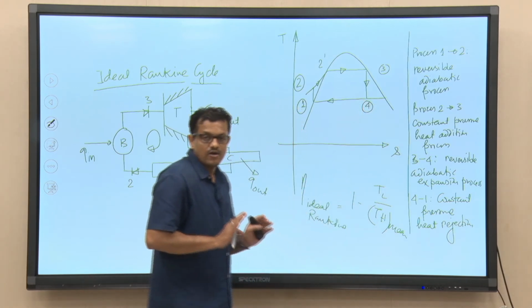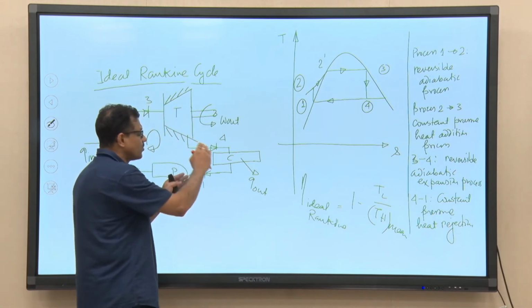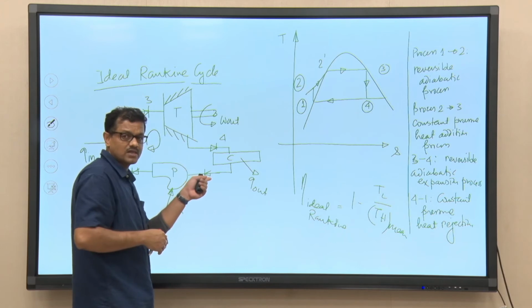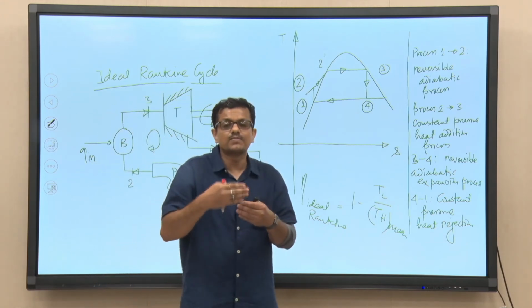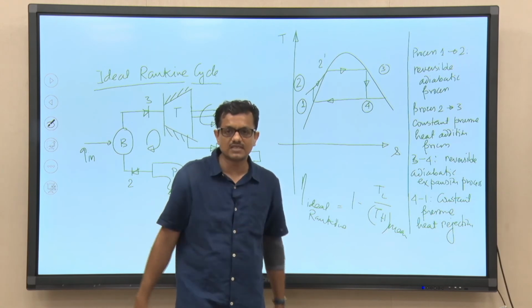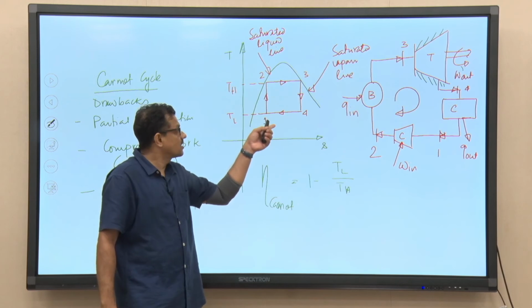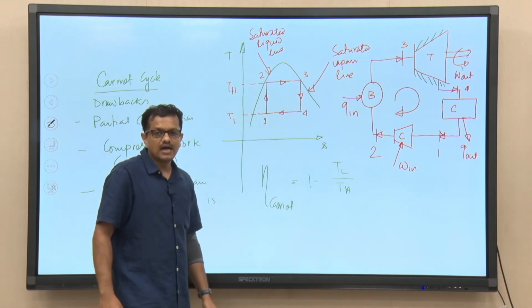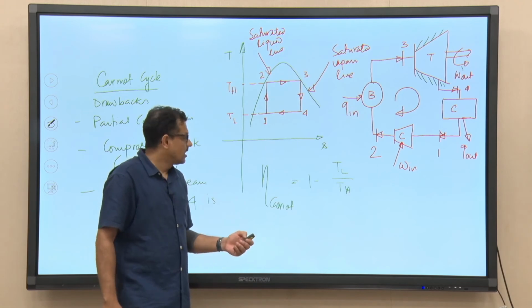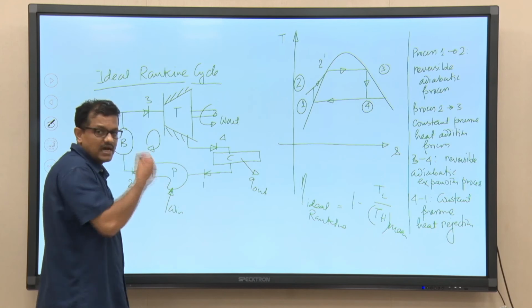But so far we have understood that the problem associated with the partial condensation process and also the high work input required for compressing a two phase mixture, which we discussed for the ideal Carnot cycle, are not there in the ideal Rankine cycle.